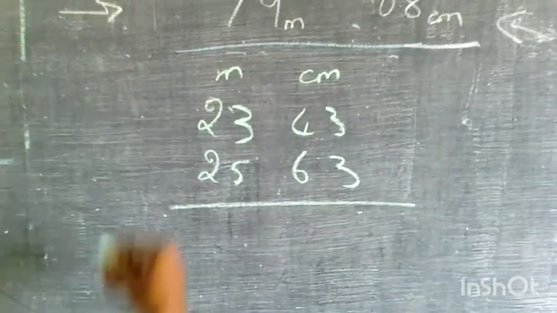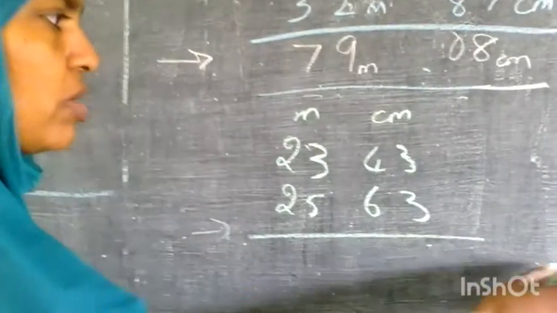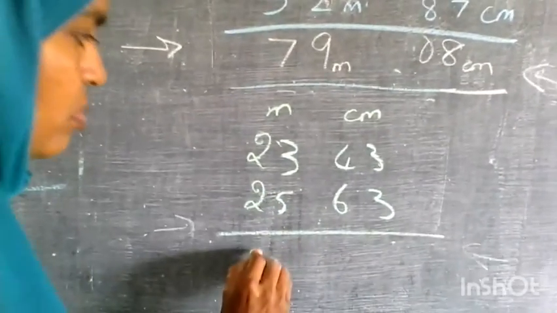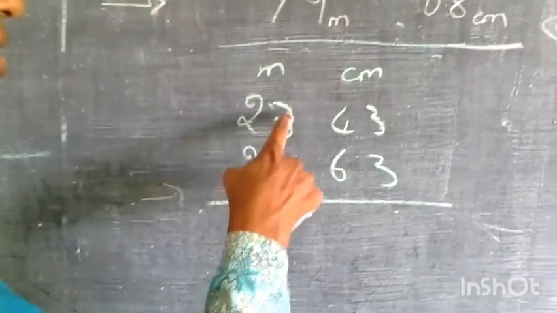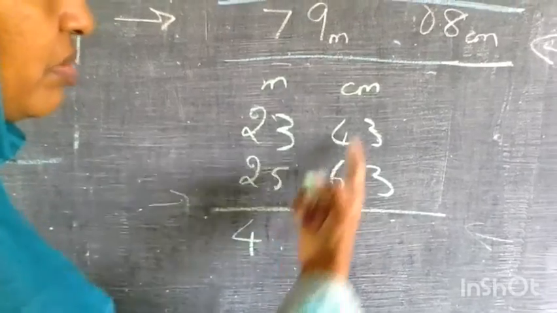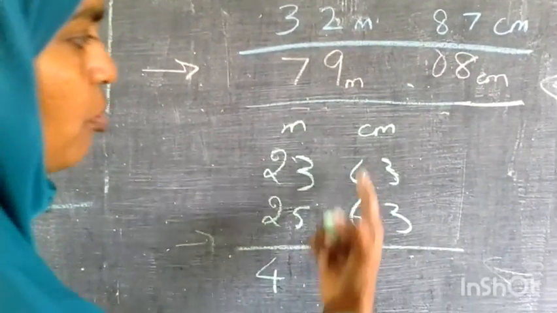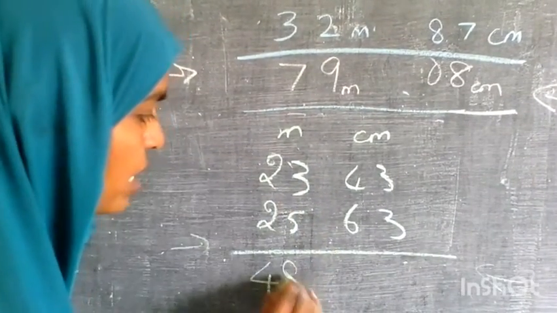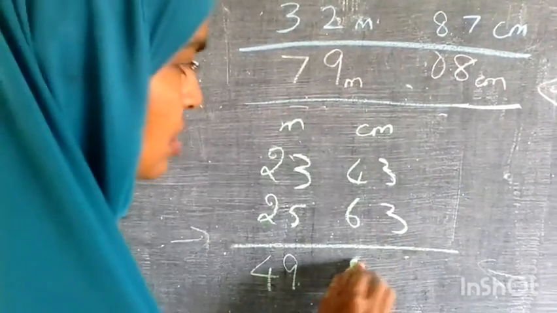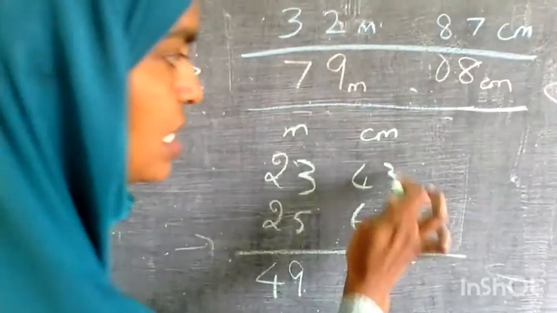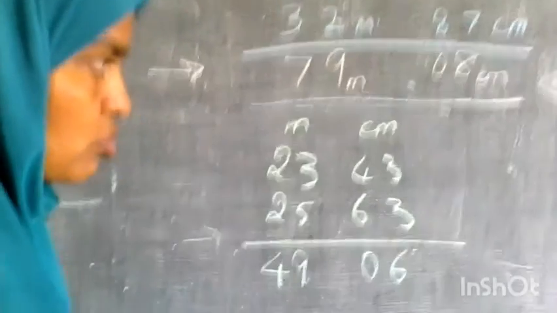So both the things I have to add. Let me add. From this side you can move, or from that side also you can move. Let me start now in this way. So 3 plus 5 is 8. Whereas I have to check the previous one: 4 plus 6 is 10 will come. So I will add 1 now itself, and instead of 8 I can put 9. So 0, before that I have to check it here. Same, right? So 1 carry we have taken. This way also we can add.